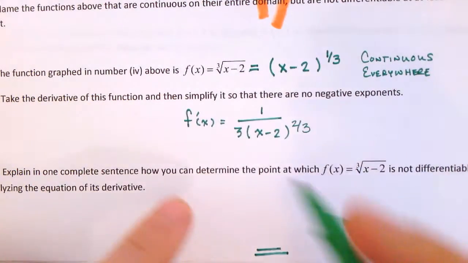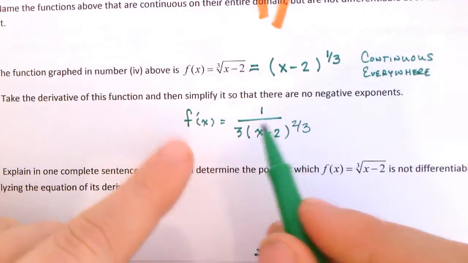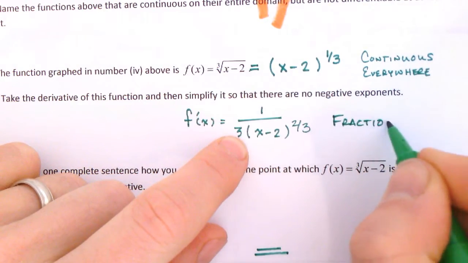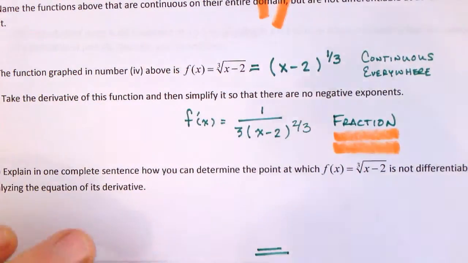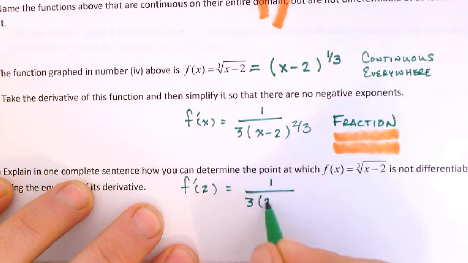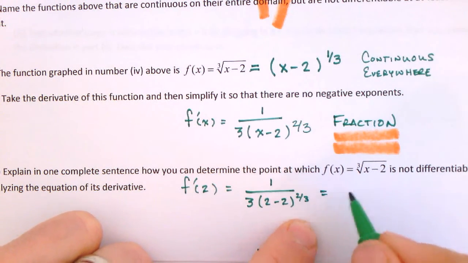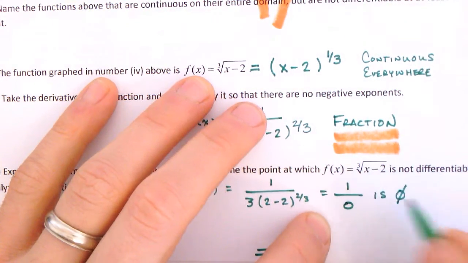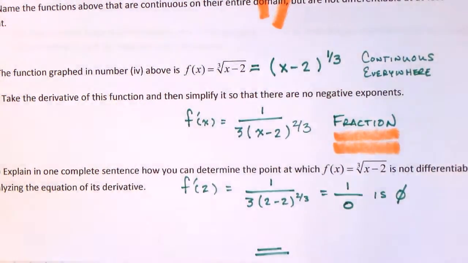Come down here. Notice that this function, the function from 4, is continuous everywhere. But if we take the derivative, it has a fraction where the original function did not have a fraction. And because of that, notice that if we plug in 2, we get 1 over 3 times 2 minus 2 to the 2/3. Okay, and that's equal to 1 over 0, which is undefined. So since the function is continuous, but we can show that the derivative is undefined, that's our point.